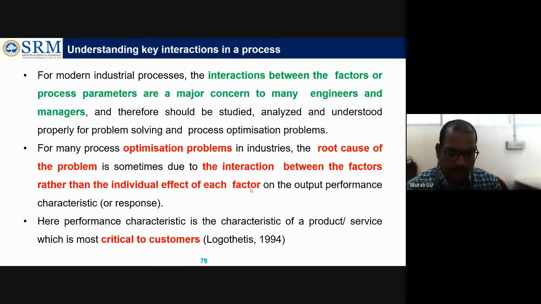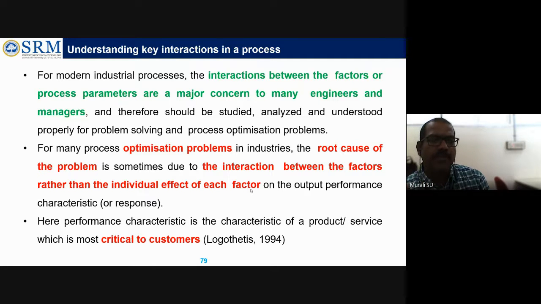Okay, so commonly in any industry setting, or even from an academic research point of view, people only consider any one factor. Here, an example I'm telling: if you go for machining, they will say, sir, I am using a particular diamond tool, and only this diamond tool is influencing my performance.